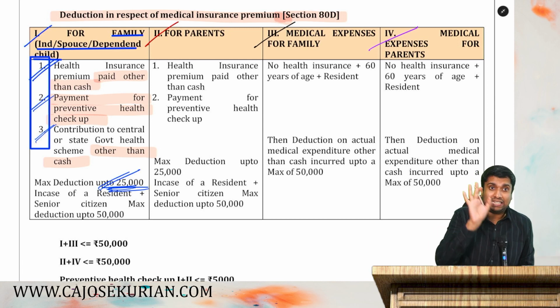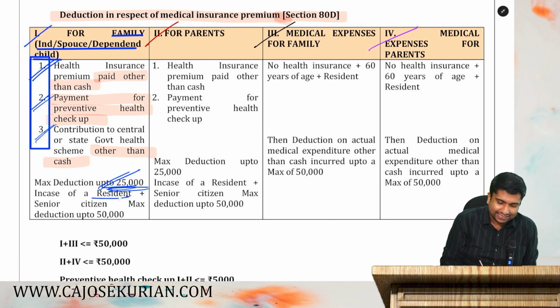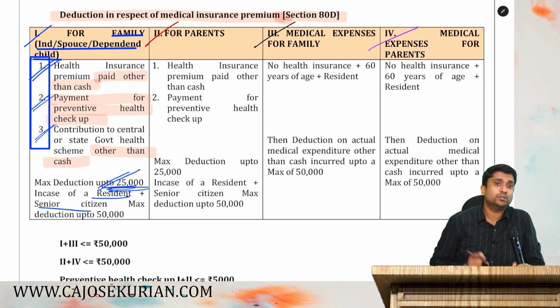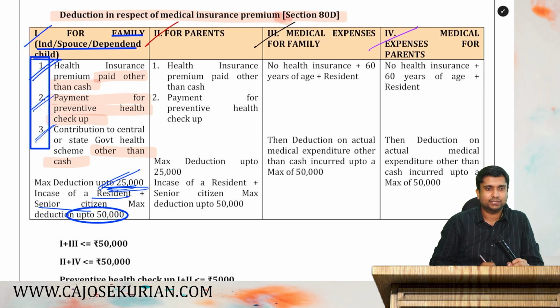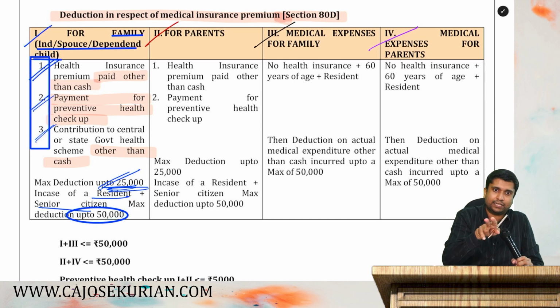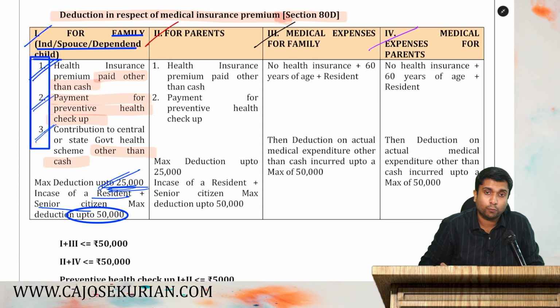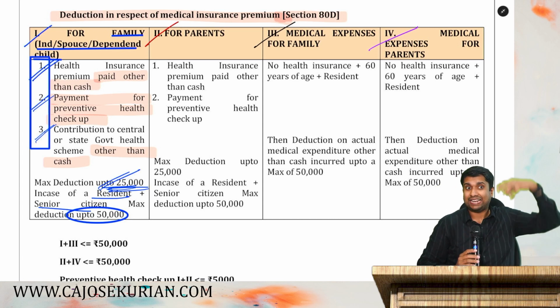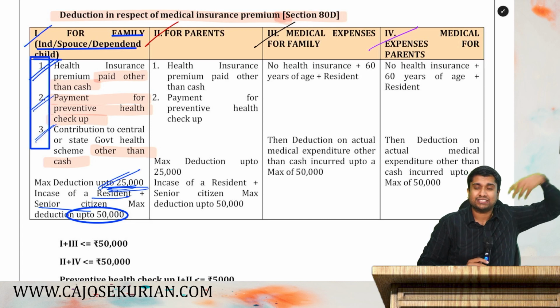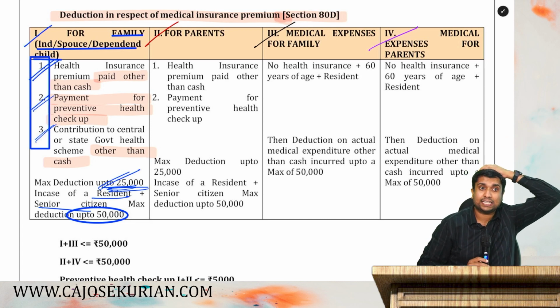Moving on. Say that individual is a senior citizen as well as a resident. That individual being a senior citizen as well as a resident will get a deduction up to 50,000. Say you are a senior citizen as well as a resident, you will get a deduction up to how much? 50,000 rupees. I hope that is also clear. So that individual, say I am taking a family insurance, then I have to be a resident as well as a senior citizen.